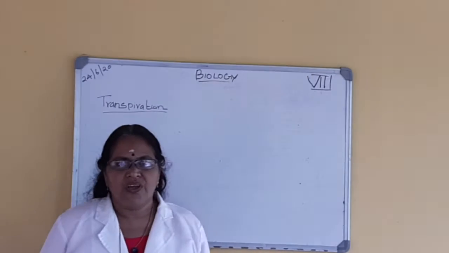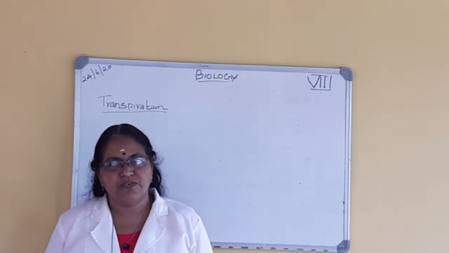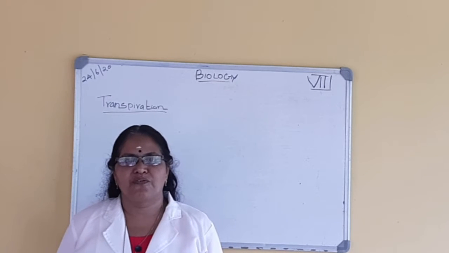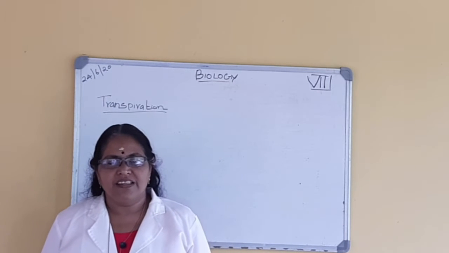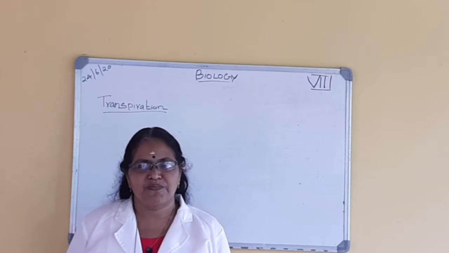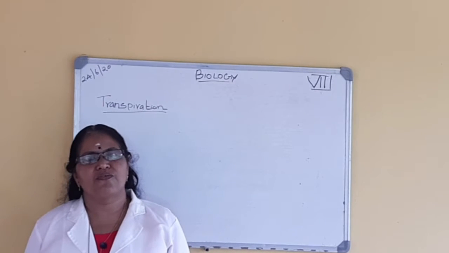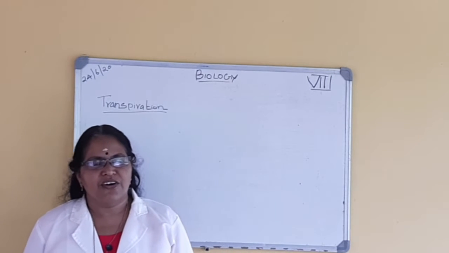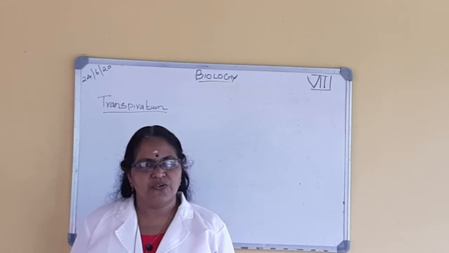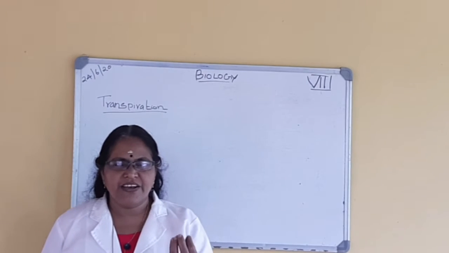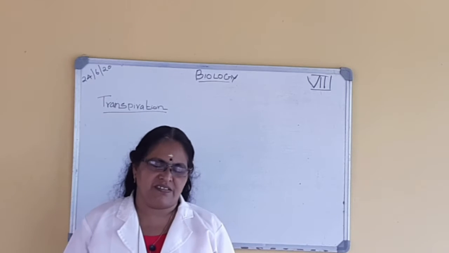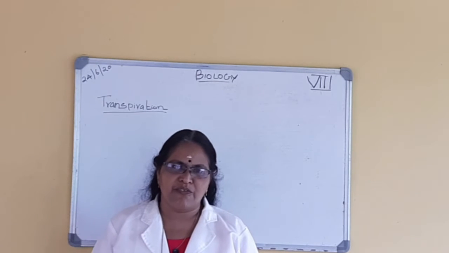Transpiration. You learned that the roots of the plant continuously absorb water from the soil. This water is used for various purposes. What is the use of water in plants? The water is used for photosynthesis. Only a little of water is used for photosynthesis. What happens to the remaining water?